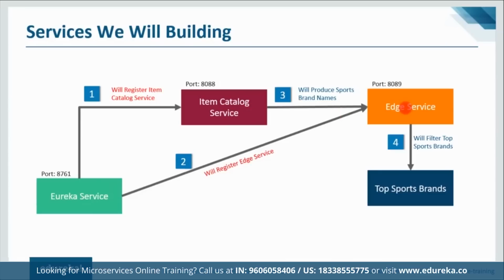And then the edge service is also pretty much similar to the standalone item catalog service. However, it will have fallback capabilities which prevent the client from receiving an HTTP error when the service is not available. Right? I hope you have understood this architecture. Let me just repeat it once more.